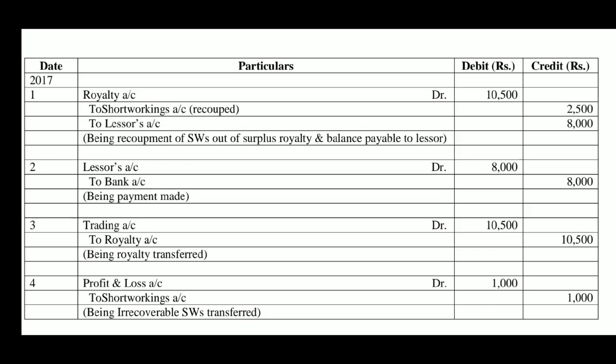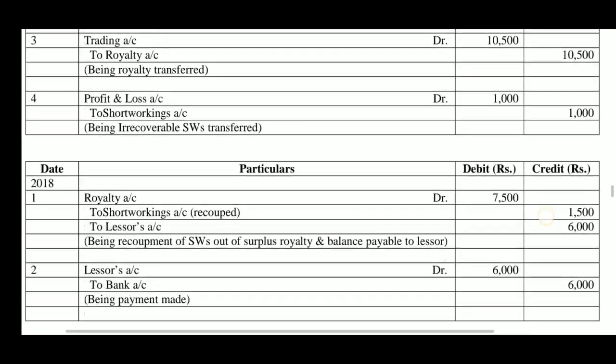Therefore, it becomes irrecoverable, that is resulting in a loss to the lessee. Therefore, loss is debited to profit and loss account. Profit and loss account debtor to short workings account, being irrecoverable short workings transferred. Now, let us go to 2018.